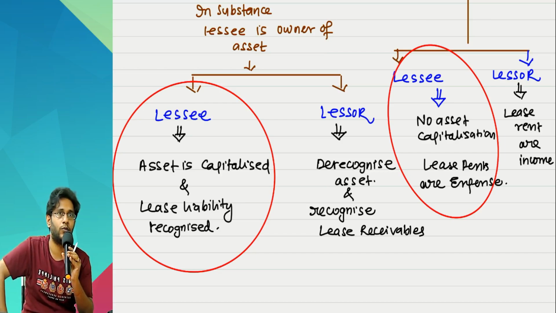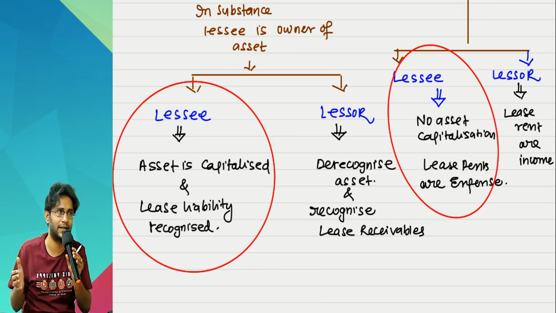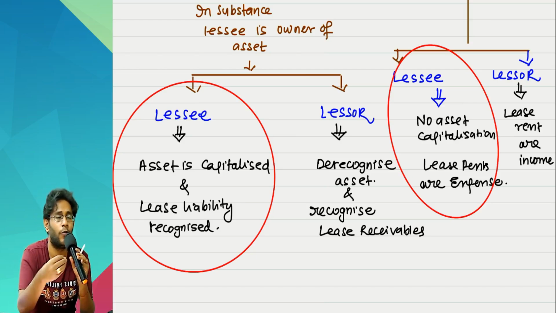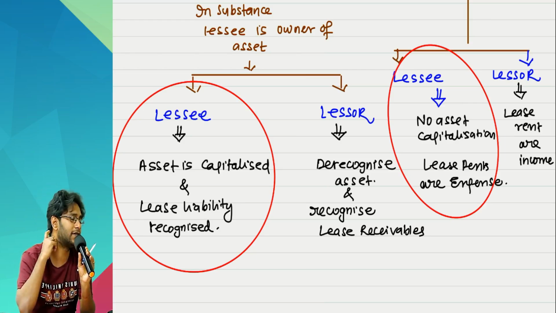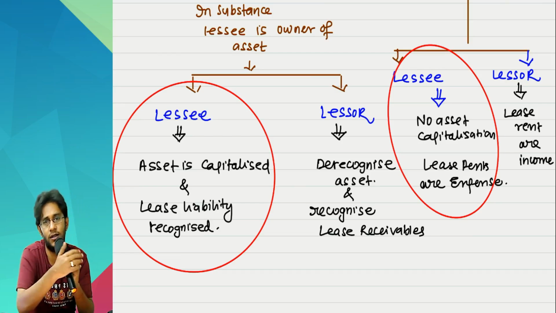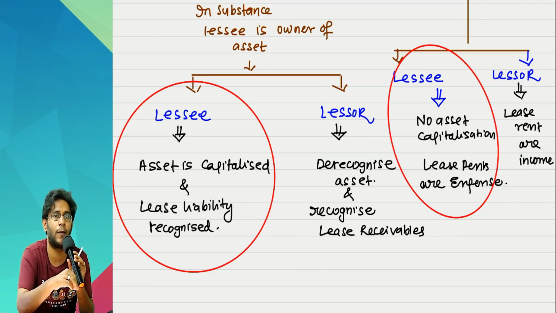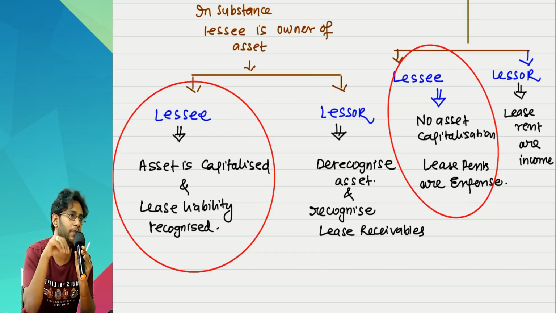Okay, but you may argue, sir, asset life 10 years. This fellow took it on lease only for 3 years. So, in a life of 10 years of the asset, if the lessee is using the asset only for a period of 3 years, why are you capitalizing the asset in the books of lessee? Isn't Ind AS 116 wrong in this case? Listen carefully. Ind AS 116 does not ask you to capitalize the machinery. Ind AS 116 asks you to capitalize the right to use the machinery.